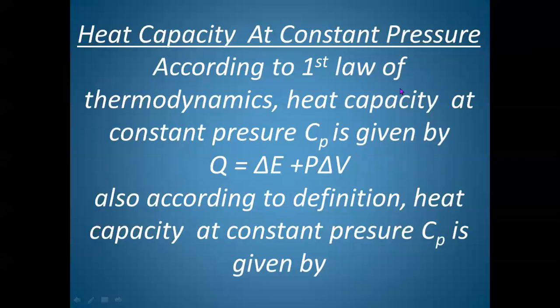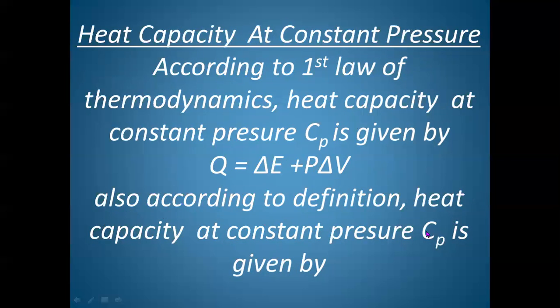Again, according to the first law of thermodynamics, Q is equal to delta E plus P delta V. Now, P is kept constant, therefore there can be a change in volume, or the system can do some work, and that work is nothing but pressure-volume work, which will be given as the product of external pressure and change in volume.